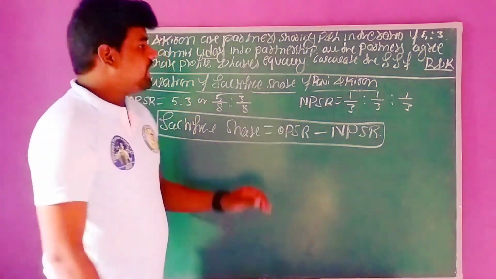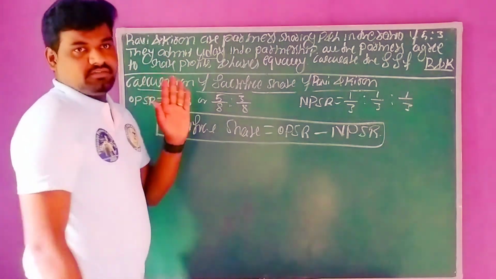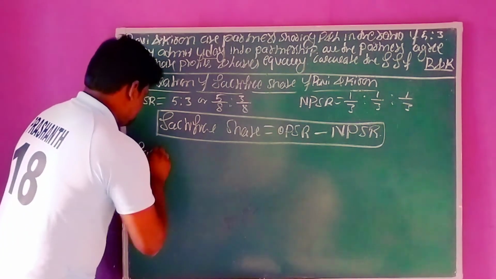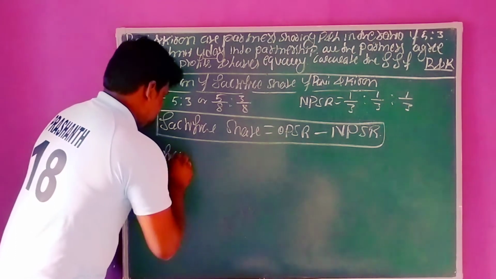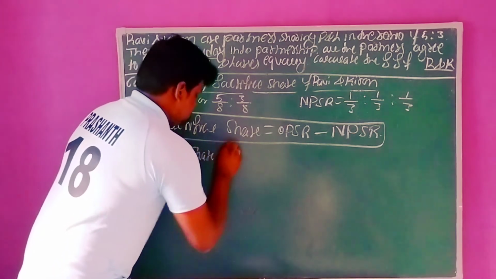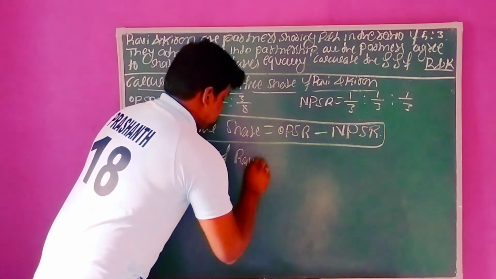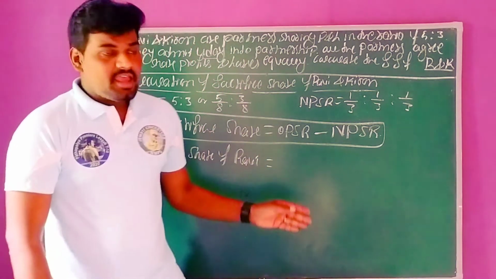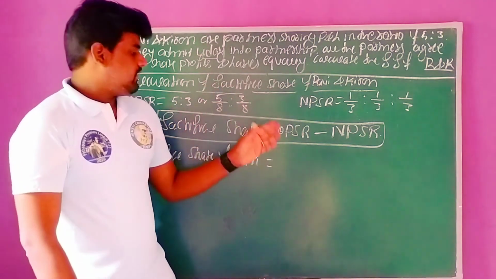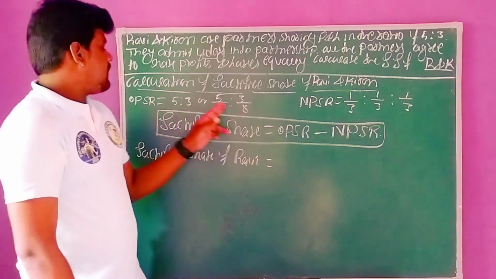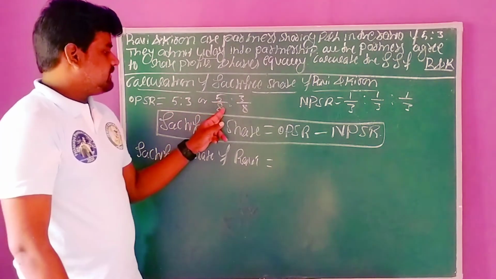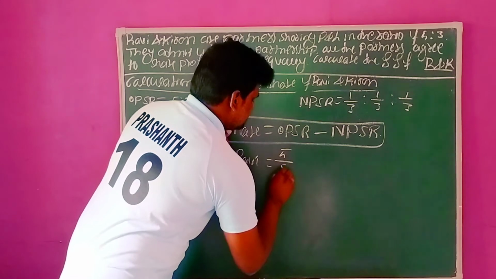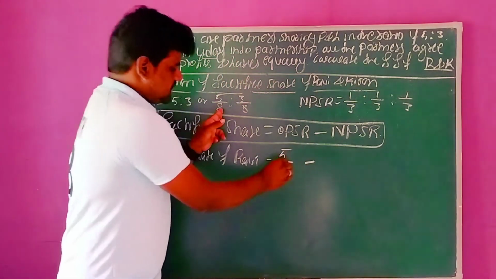First we need to identify Ravi's sacrifice share. Sacrifice share of Ravi. As per the given data, the old profit sharing ratio of Ravi is 5 divided by 8. This is the old share, right? You have to write 5 by 8. This is the old profit sharing ratio.